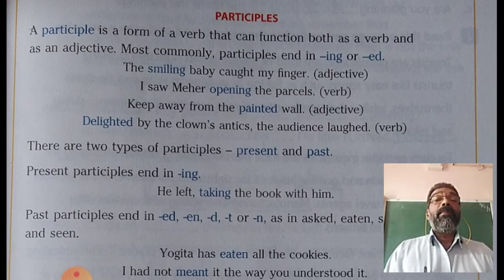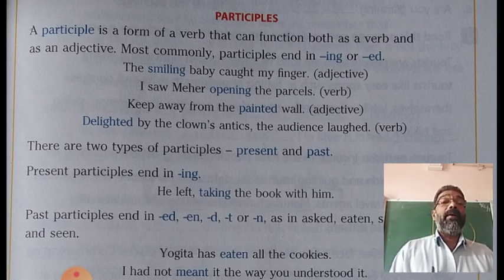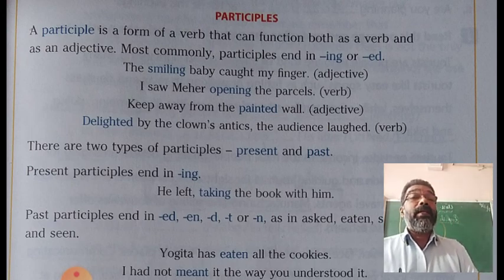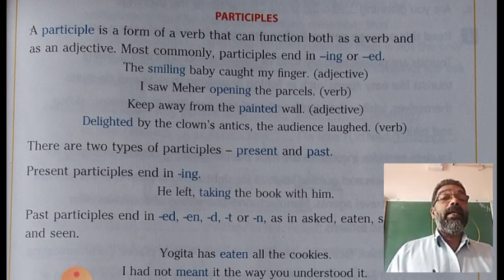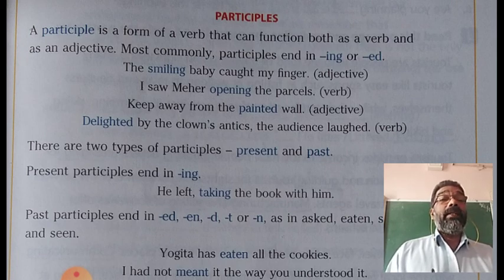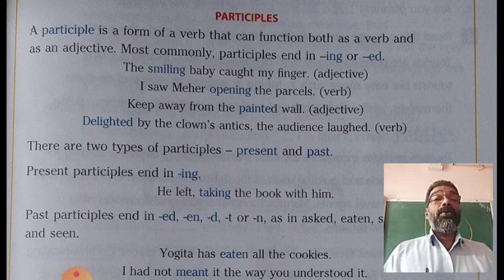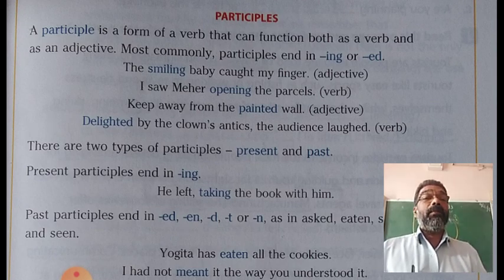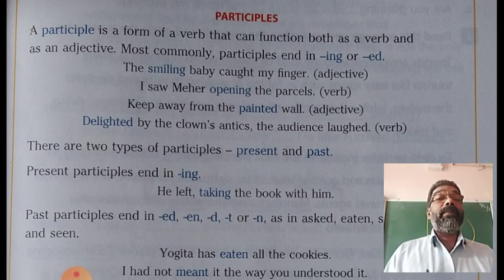Then past participle is the third form of the verb. Past participle may end in ed, en, d, t or n. These are the usual endings of the past participles.